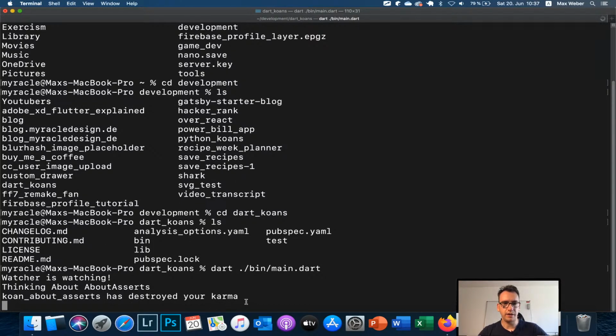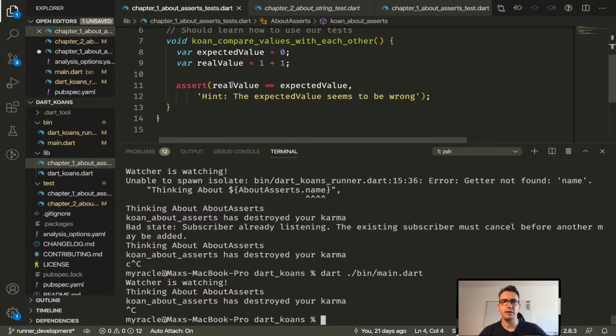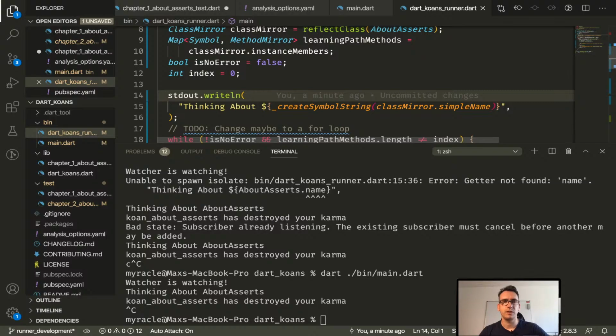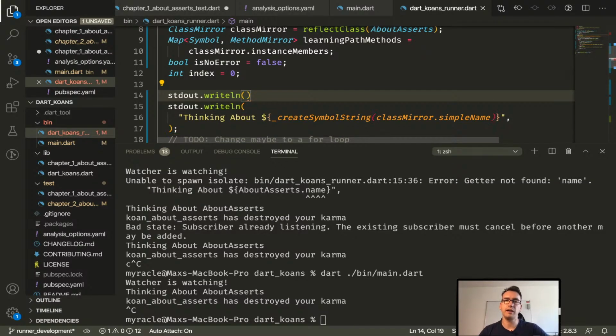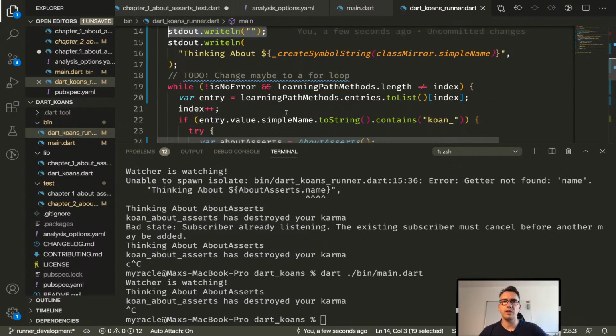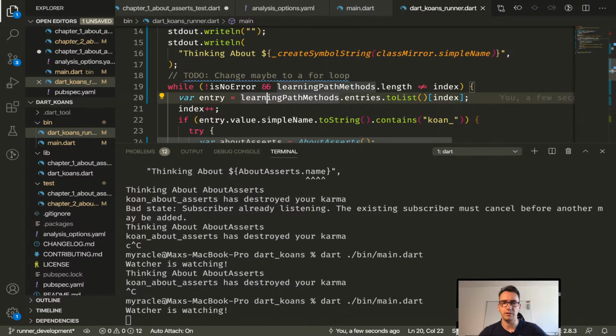So, and as you see here, it looks already pretty good, right? So we have the watcher, we have some thinking. It would be a bit better if we make more lines through it, but that should be in a pretty good state at the end. And what I can do is copy that line, give it a little empty string. So with that, we have a separation here. And the same thing we can do. Maybe we can even clear the terminal whenever we rerun the watcher. That would maybe also be an idea.